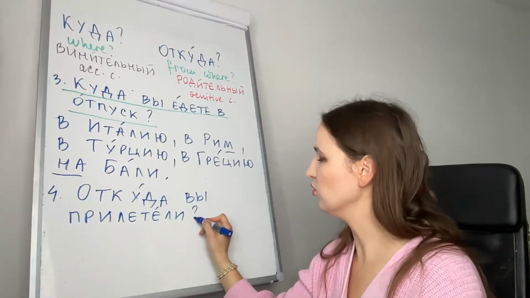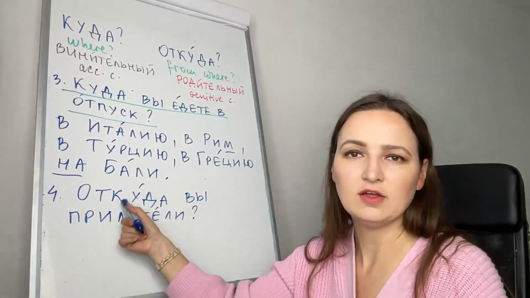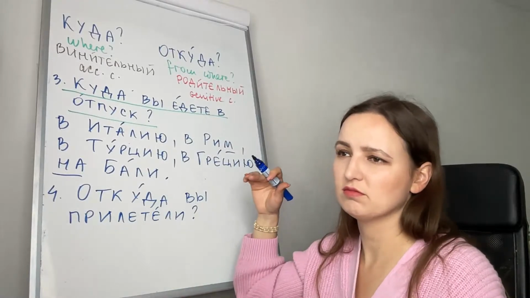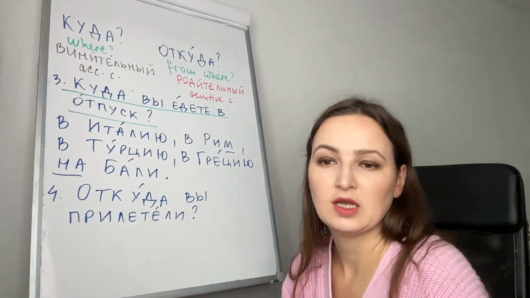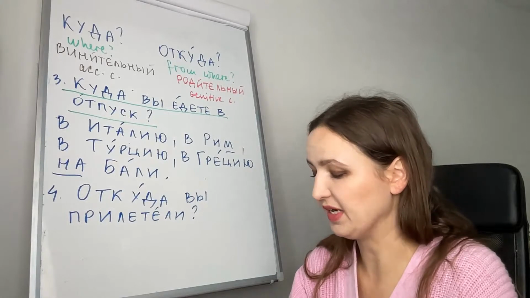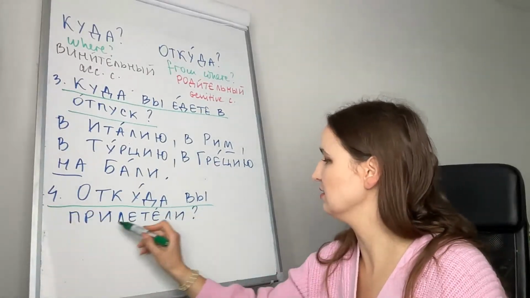From where did you fly? Literally, this is what it means. Откуда вы прилетели? And let's look at the possible answers.